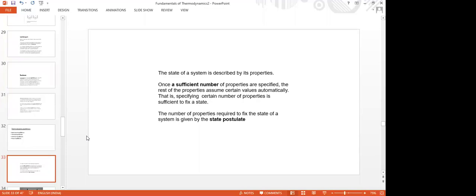In the same way, the state of a system can be located on thermodynamic diagrams, on thermodynamic charts by knowing any two properties, but they should be independent and intensive properties.